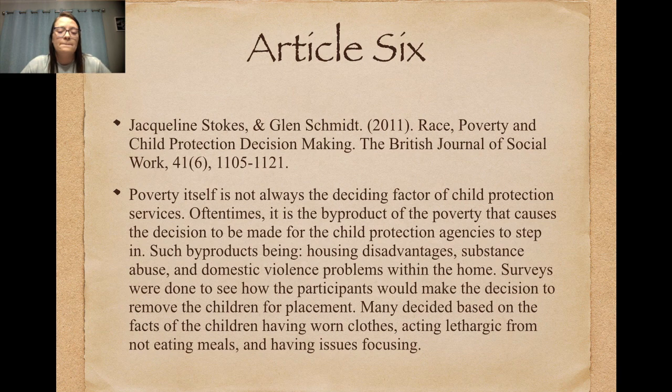Article 6. Poverty itself is not always a deciding factor of child protection services. Oftentimes, it is the byproduct of the poverty that causes the decision to be made for the child protection agencies to step in. Such byproducts being housing disadvantages, substance abuse, and domestic violence problems within the home. Surveys were done to see how the participants would make the decision to remove the children for placement. Many decided based on the facts of the children having worn clothes, acting lethargic from not eating meals, and having issues focusing.